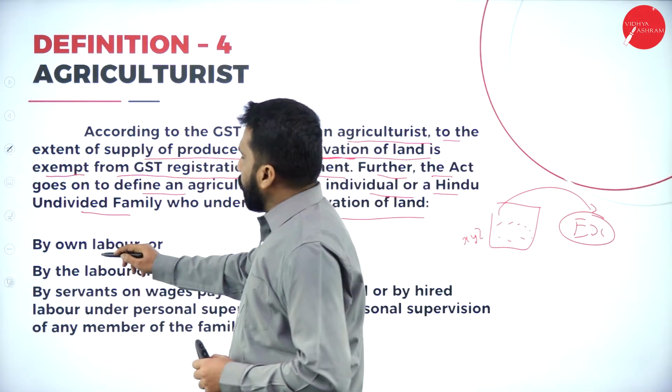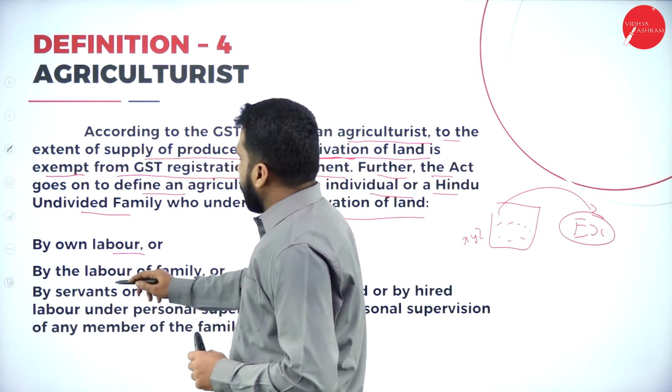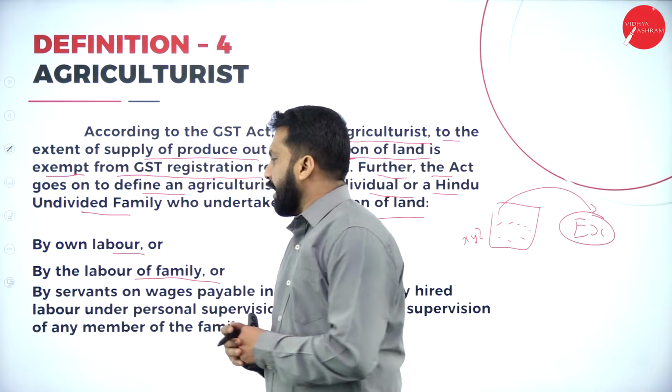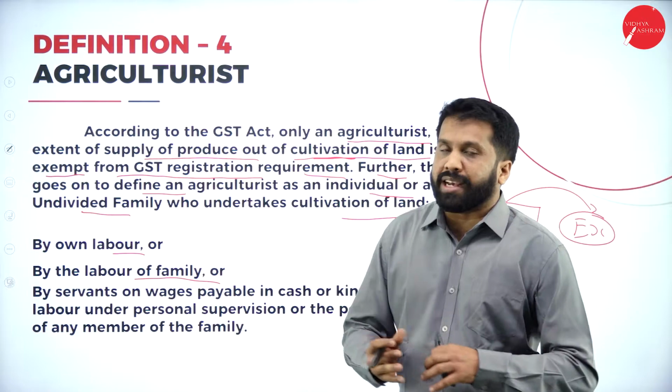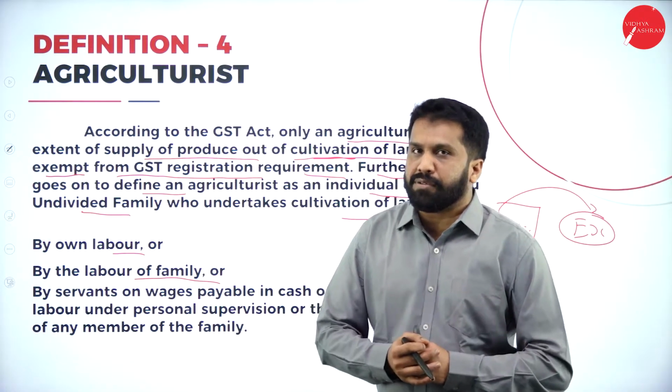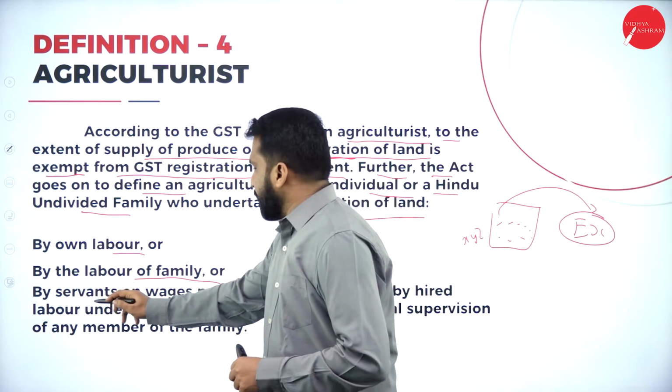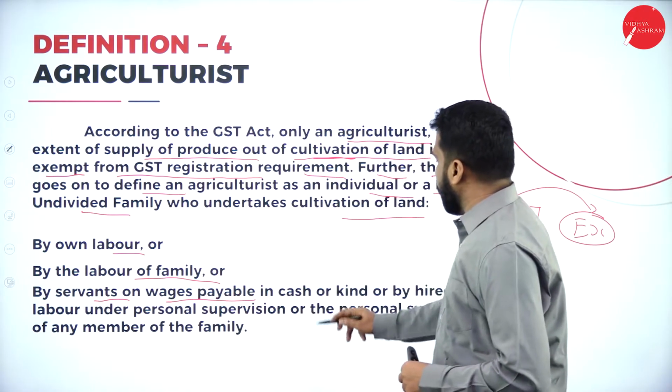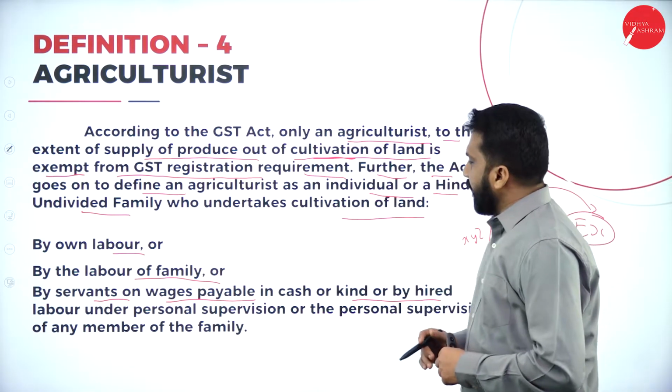This is by own labor or by the labor of the family members, who are also involved in the cultivation, then by servants on wages payable in cash or kind, or by hire.